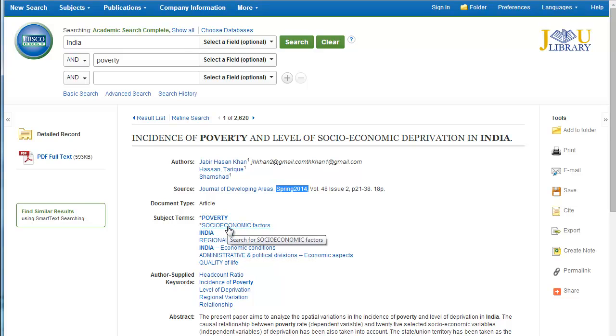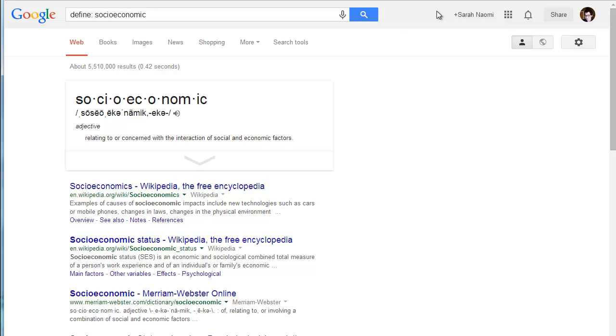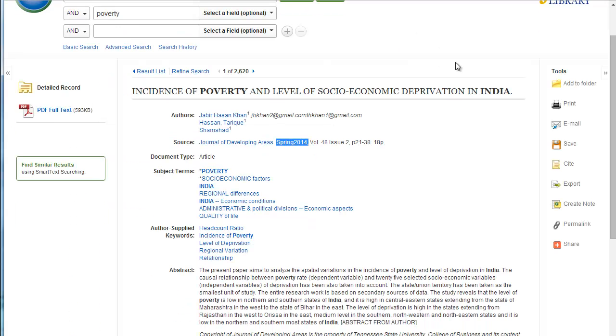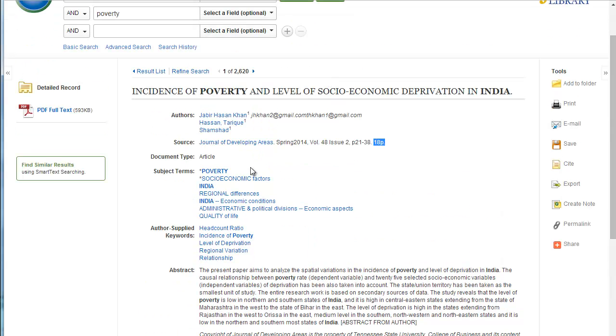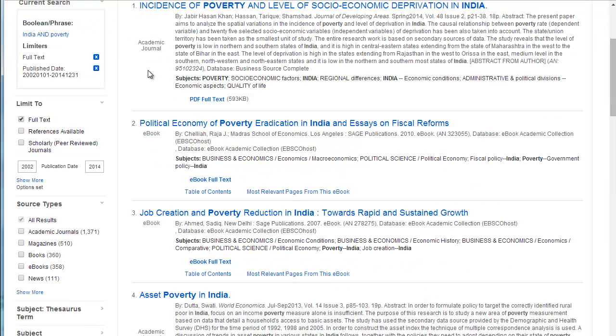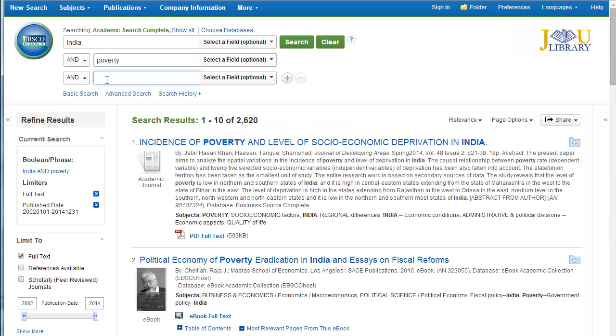I've heard of socioeconomic before, but I'm not quite sure what it is, so let's define it through Google. Okay, the interaction of social and economic factors. That sounds perfect for the book. Taking a peek at the abstract, it looks like this is a little bit too scientific. There's 25 socioeconomic variables and it's 18 pages long. I might come back to explore socioeconomic as a subject term if I don't find out what I like if I add in gender.